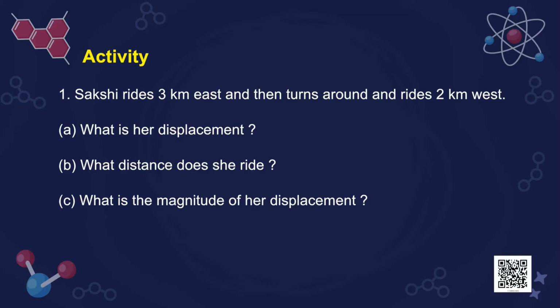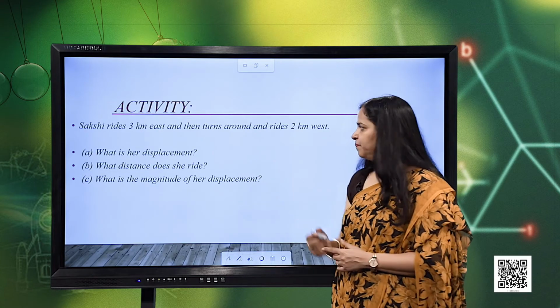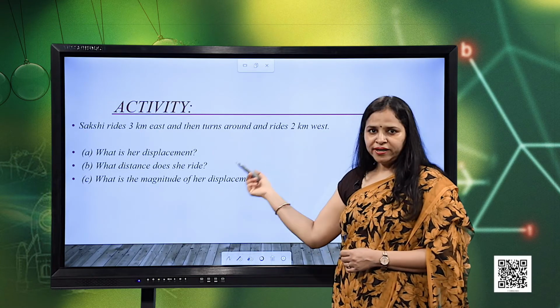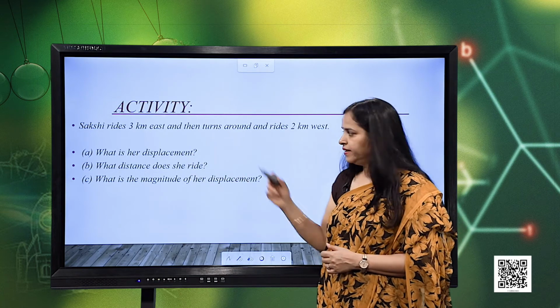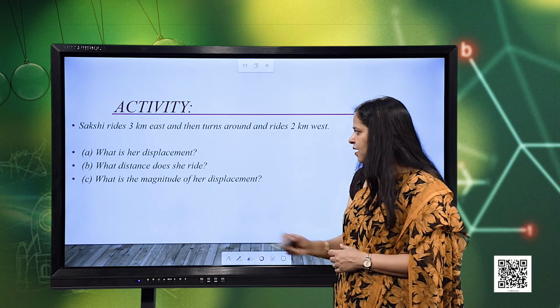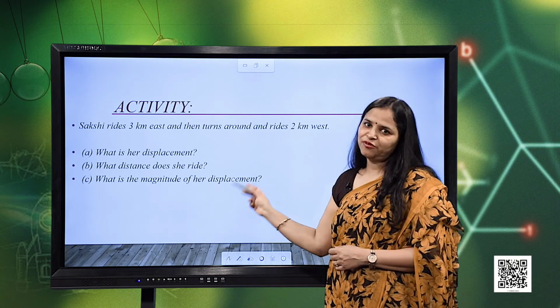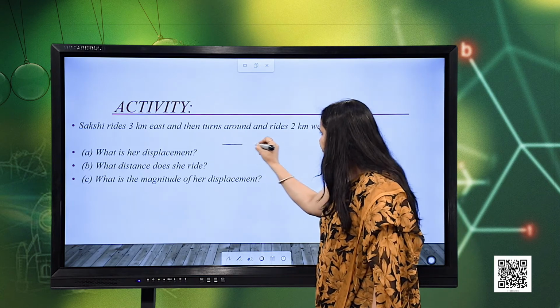Now, let us take another example. Sakshi rides 3 kilometers east and then turns around and rides 2 kilometers west. Now, what do we need to find here? We need to find her displacement, what distance she rides, and the magnitude of her displacement. So, again I consider a reference frame,